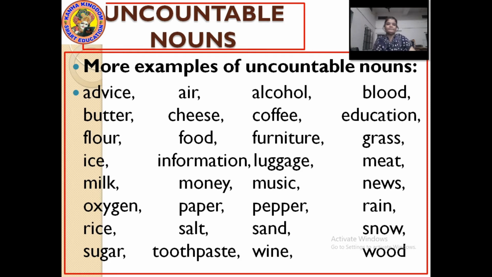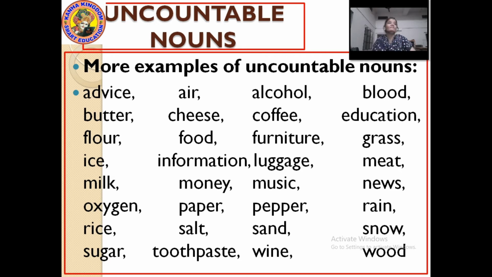Education, uncountable. Flour, F-L-O-U-R, wheat flour, cannot be counted. Chapatis can be counted. I ate 2 chapatis. The chapatis prepared from that flour can be counted, but you cannot count the flour. I have 2 flours at my house. No. Some wheat flour. Food. I had 2 food. I had 4 food. No, I had some food. I have eaten too much food. But you can't say I have eaten 1 food, 2 food, 4 food, 100 food.